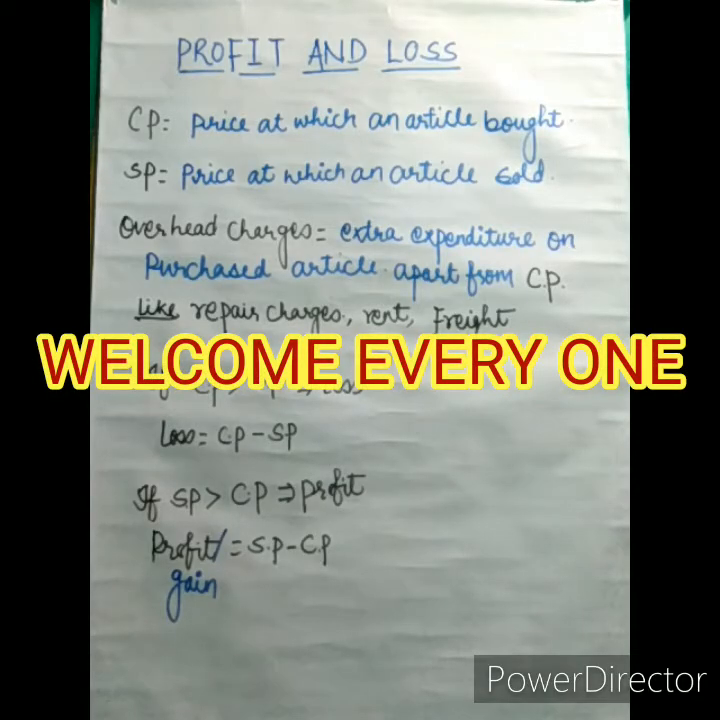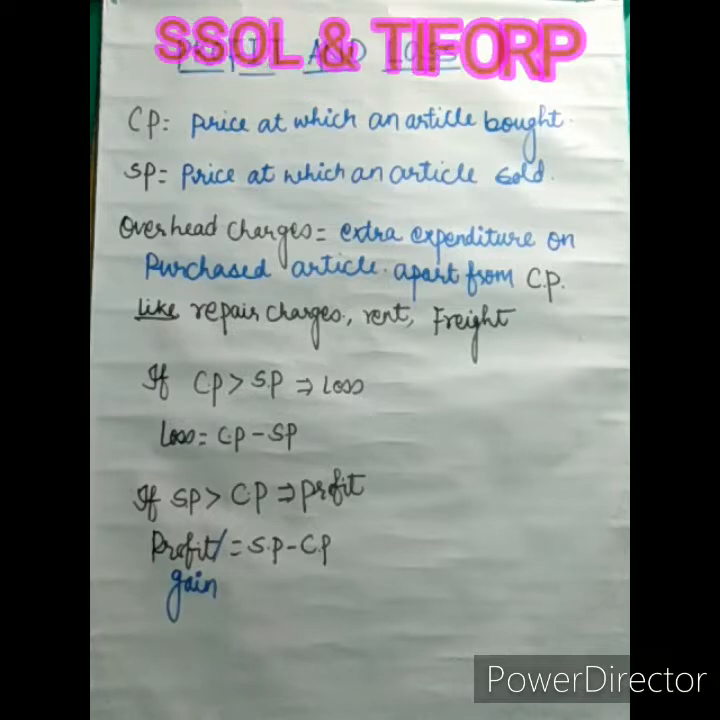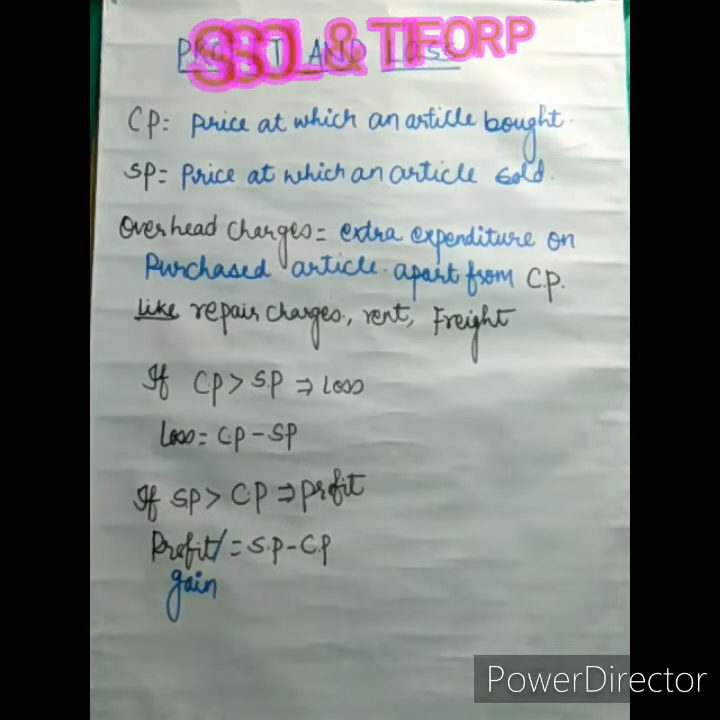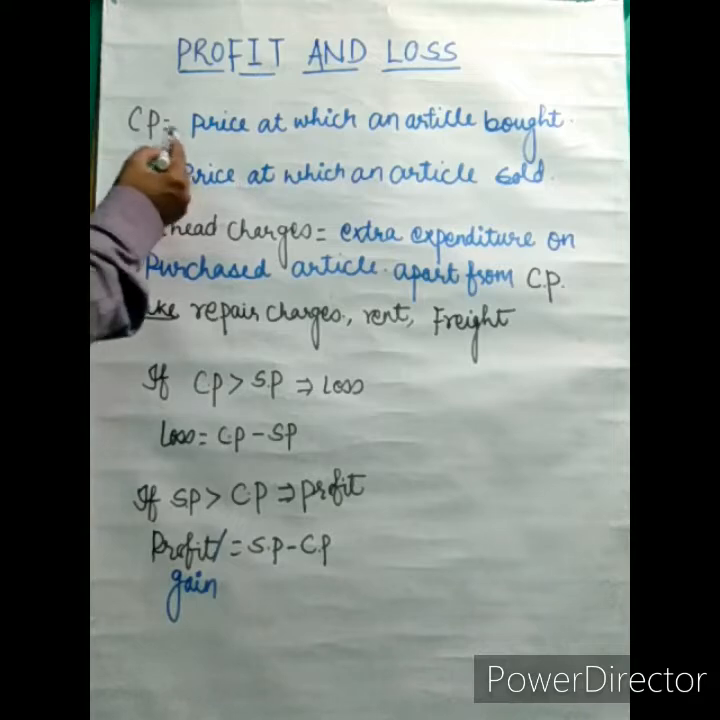Today we will study the chapter profit and loss. In this chapter we will discuss the basic things which are related to profit and loss. So let's see. First of all, profit and loss come from CP and SP. CP is cost price and SP is selling price. So let's see what these are.